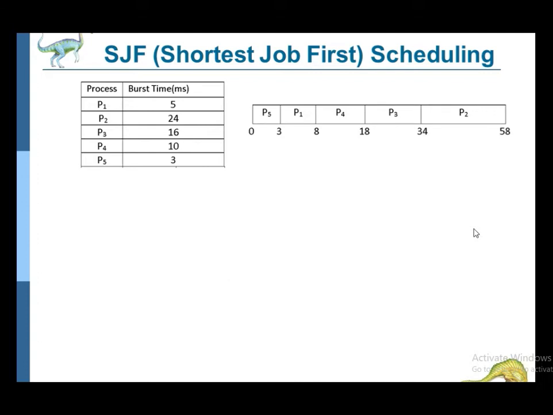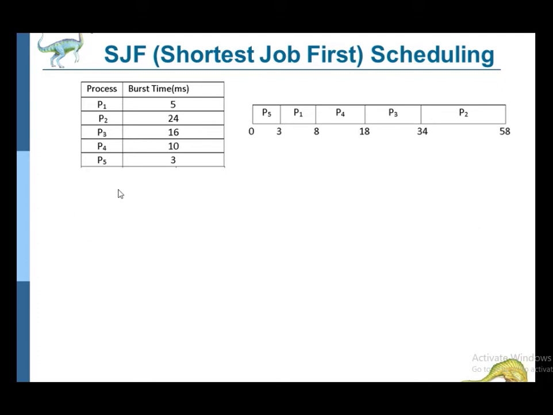Here the CPU chooses the process to execute first which has the shortest burst time. Okay, burst time is nothing but the CPU time required by the process. So the process which requires the smallest CPU time will get executed first.